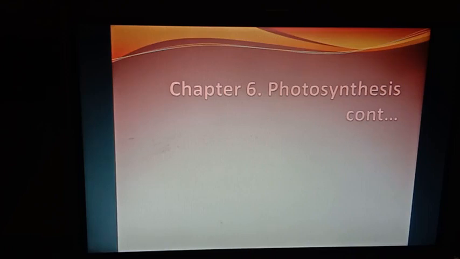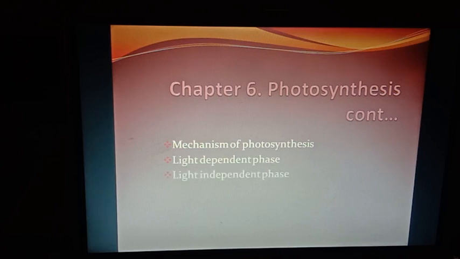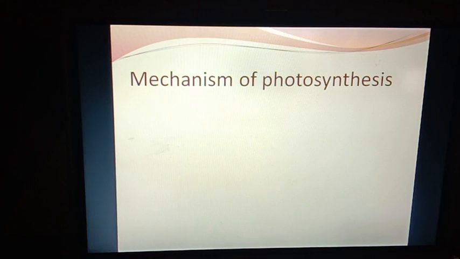Chapter 6, Photosynthesis. This is the continuation of the chapter that I had started in the last session. So what are we going to study today? We will be seeing mechanism of photosynthesis, light dependent phase, light independent phase, difference between light and dark phases, that is the difference between light and dark reaction. So let us see the mechanism of photosynthesis.